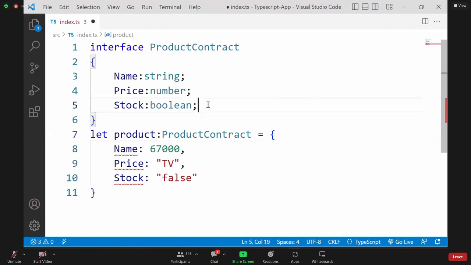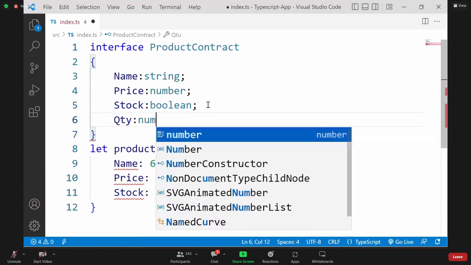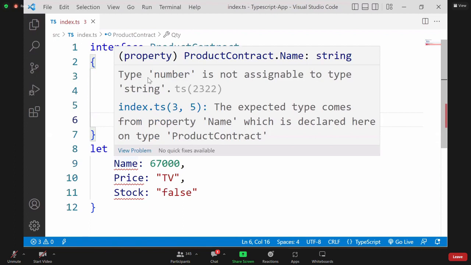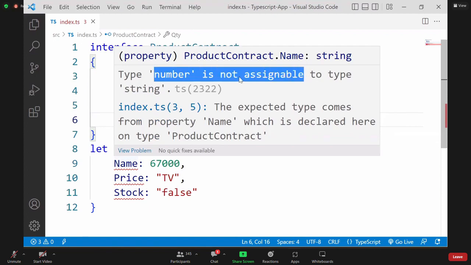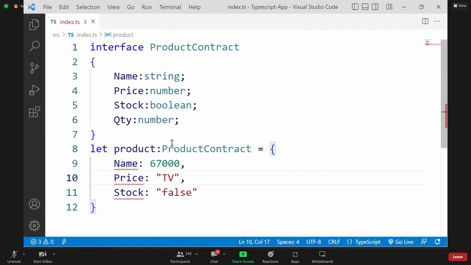As per the contract, you see one more I am adding. Quantity is number. Okay. Now see, as per the contract, first error: name, number not assignable because its type is string. In the contract, I mentioned that name must be string. So it must be string. You cannot store anything else. That means now I will store some string here.